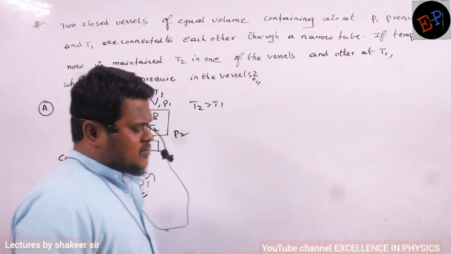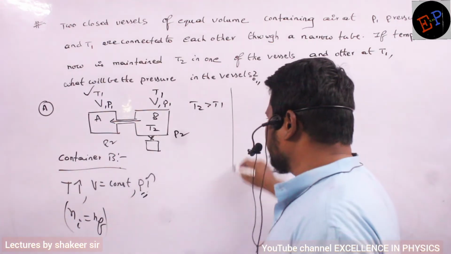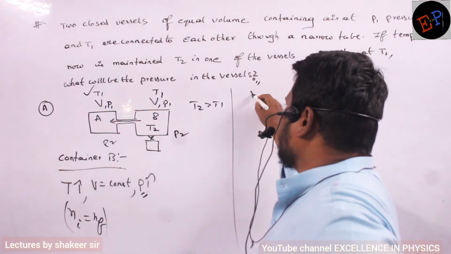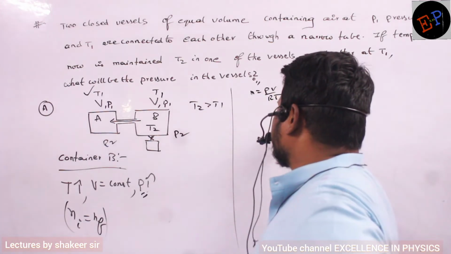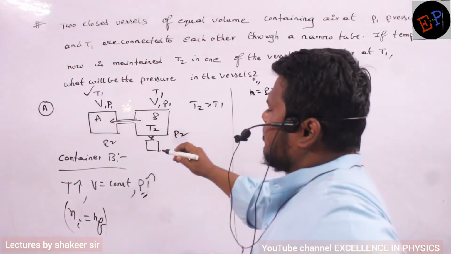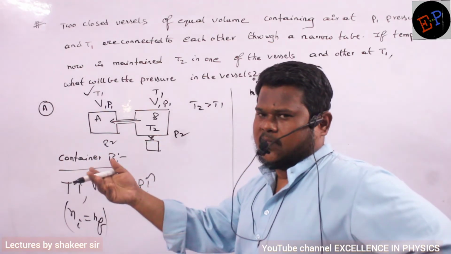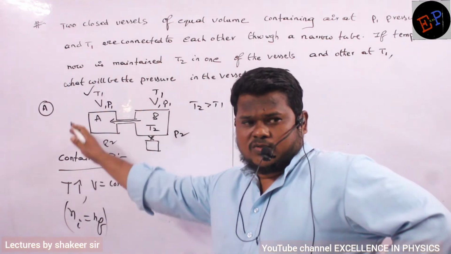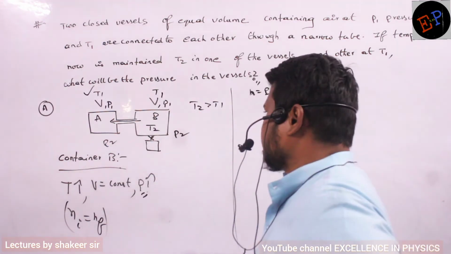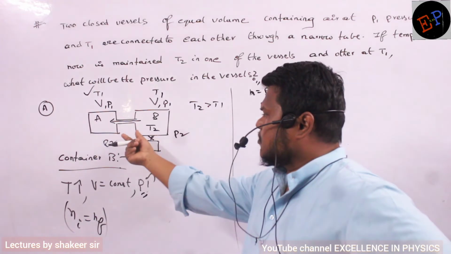So write down the number of initial moles in the total system. The N value is PV divided by RT, so we will calculate N before heating and after heating. The pipe is already connected, so I can take this total as one system. What are the initial moles in the first container?